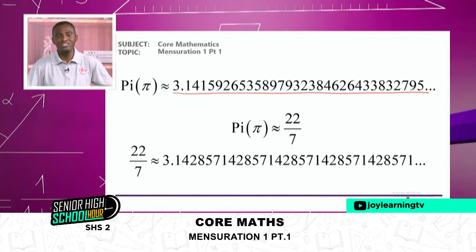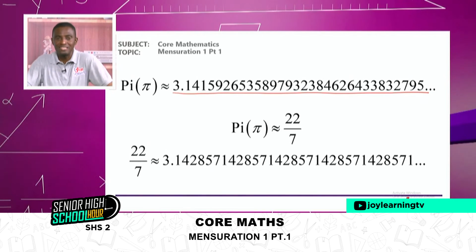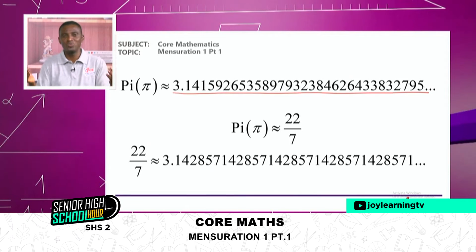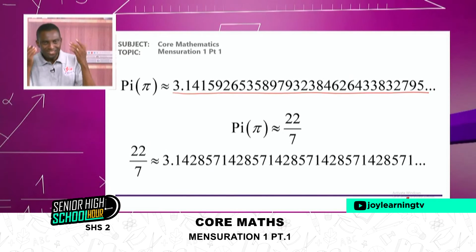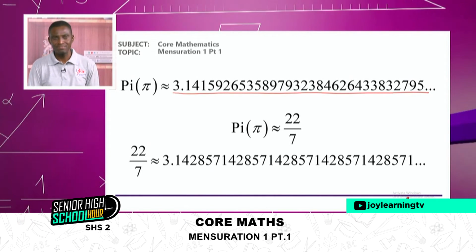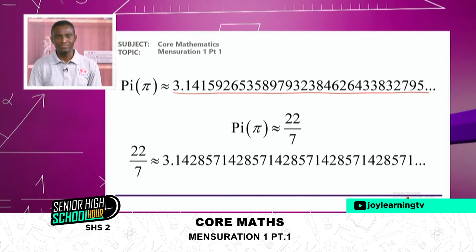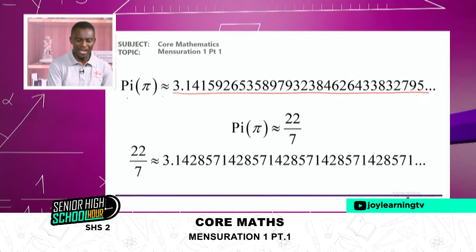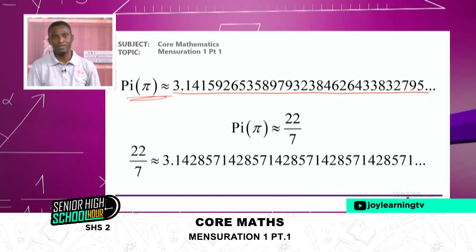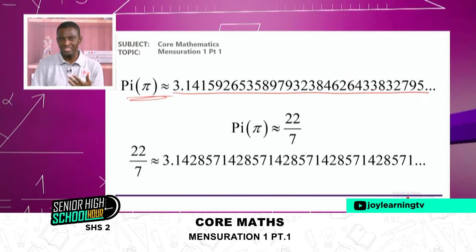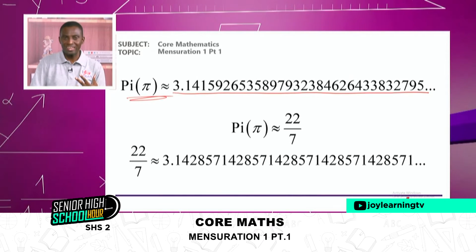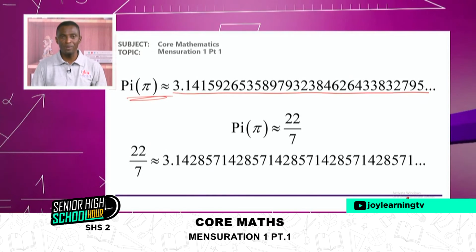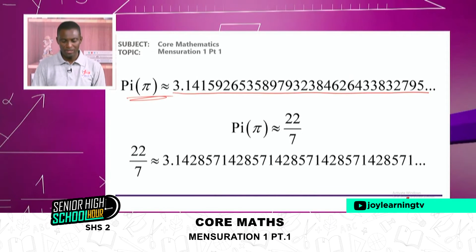In fact, if anybody sees you mentioning a number for a number of days and you are still in the room mentioning the number, what would they conclude? That you are going mad, or you are being insane. And so you are being irrational. And that is why pi becomes an irrational number, because it is a number that will not terminate and will not recur in terms of its decimal values. And so pi is an irrational number.